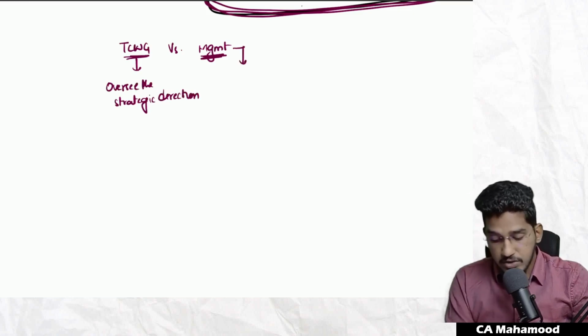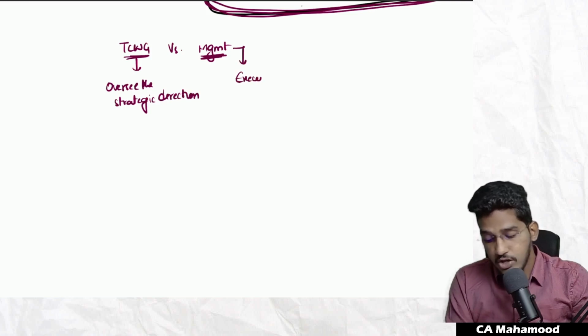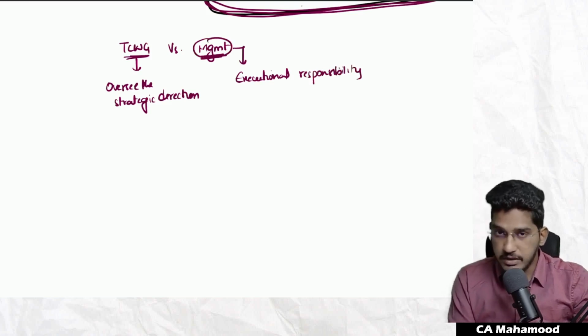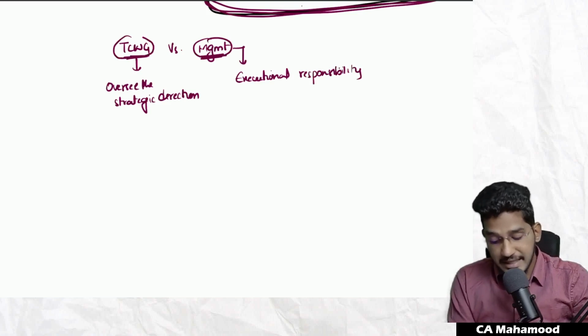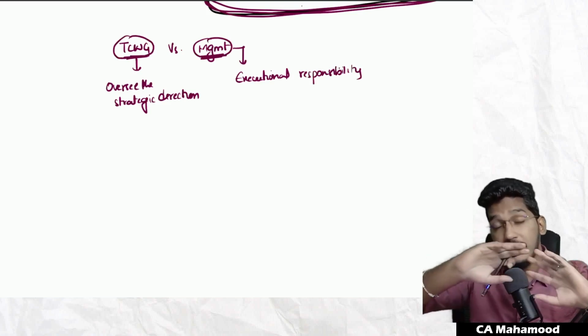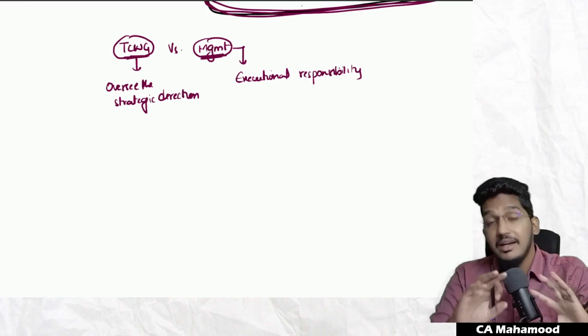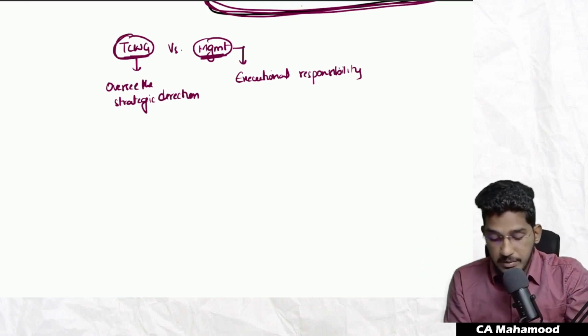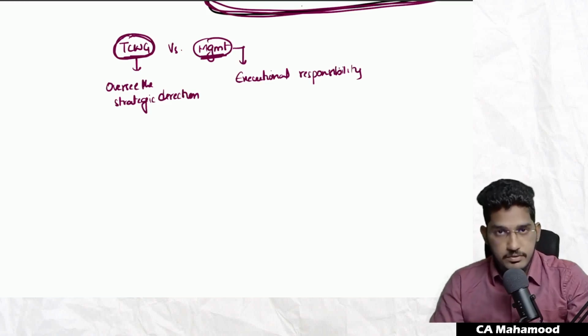Whereas management are people who have executional responsibility, who make things happen, who are actually executing. But whoever is making the decisions, whoever is supervising the entire strategic direction of an entity, we call them those charged with governance.